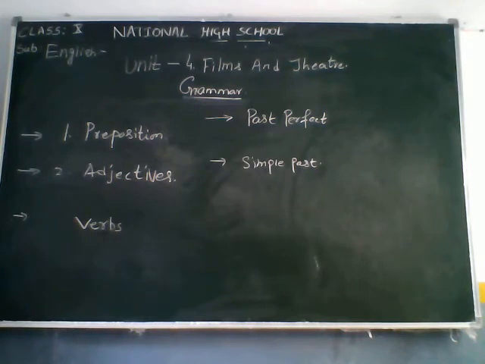Kumar was afraid of his enemies. Of is the preposition here. Sindhu was dedicated to her job. To is the preposition here. So I think you could understand the preposition, children. Now let's go for past perfect.